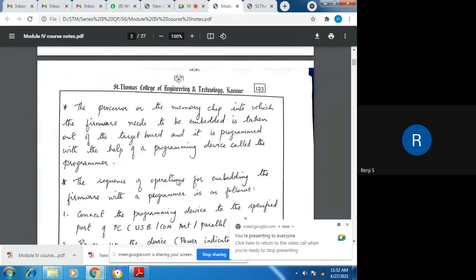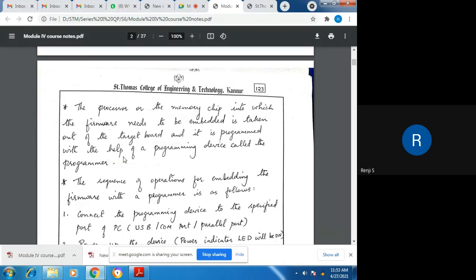So the next point describes it in detail. That is, the processor or the memory chip into which the firmware needs to be embedded is taken out of the target board, and it is programmed with the help of a programming device. The programming device is an external device, and this device is used for embedding firmware into the memory chip. And that external device which we use for embedding firmware into the memory chip is called the programmer. So there is a programmer device, and we plug in the memory chip into the programmer device.